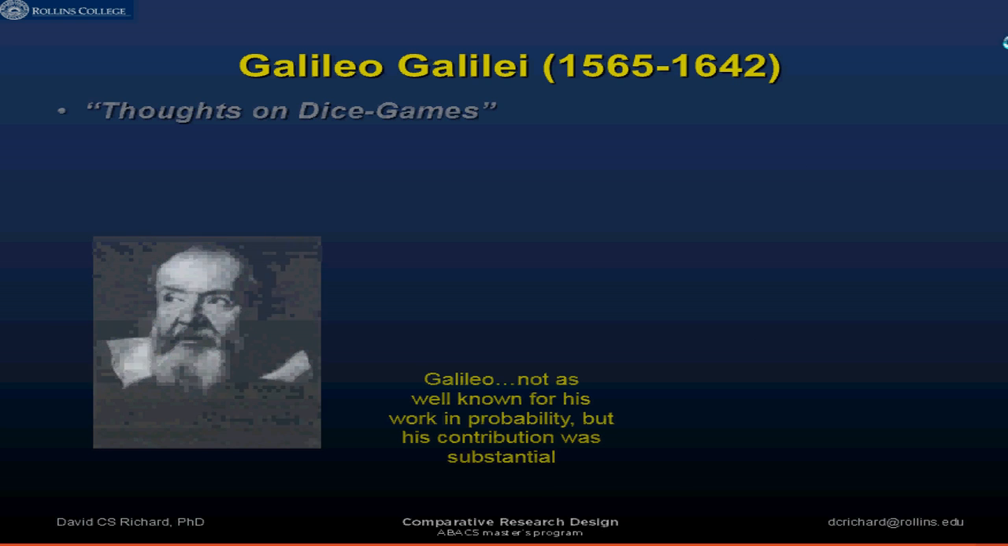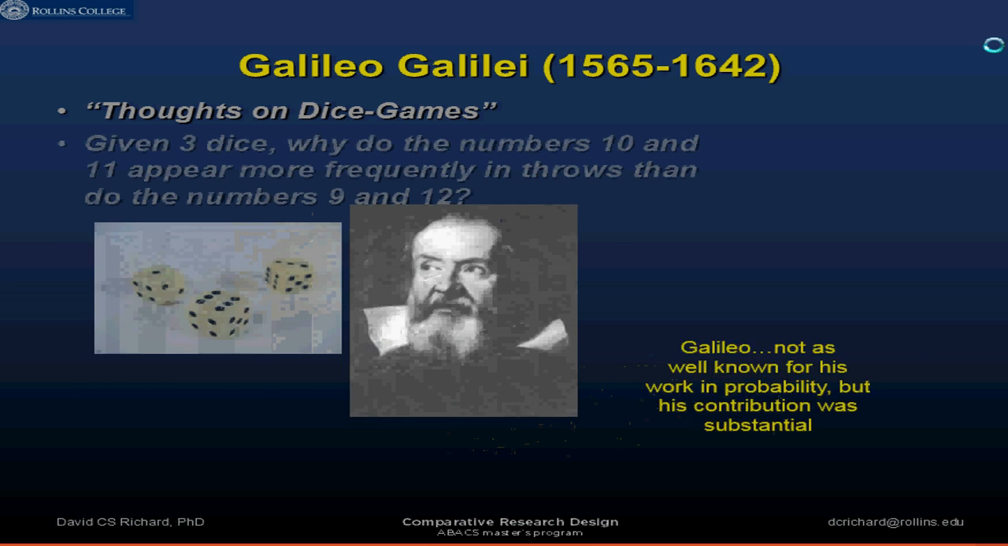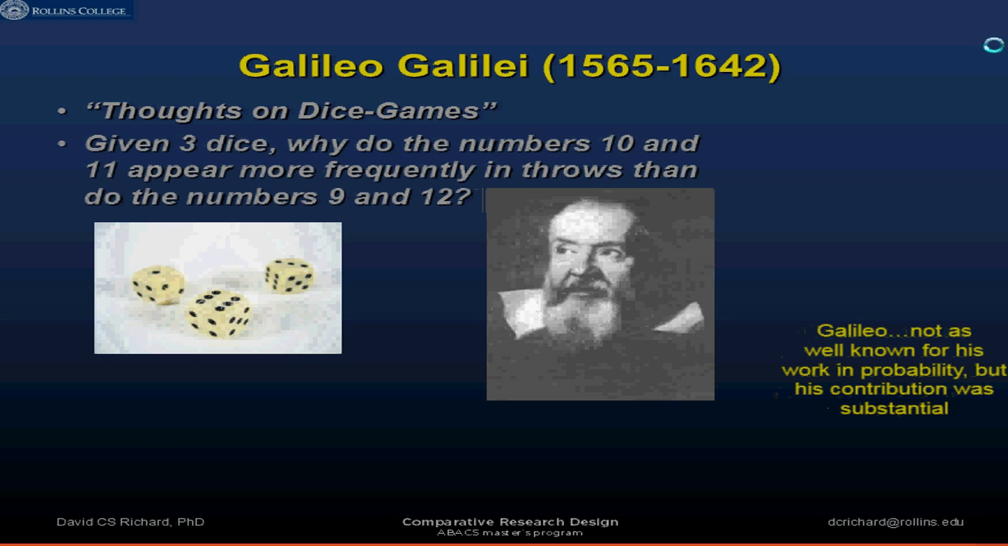Okay, that takes us to Galileo, who kind of followed on Cardano's heels, and he wrote a paper called Thoughts on Dice Games. You know, it's probably one of the few times in scientific history that you're able to write a paper with a title like that and get published. But Galileo, he's not really well known for his probability theory, but his contribution was substantial. And so he asked a question, given 3 dice, why do the numbers 10 and 11 appear more frequently in throws than do the numbers 9 and 12?